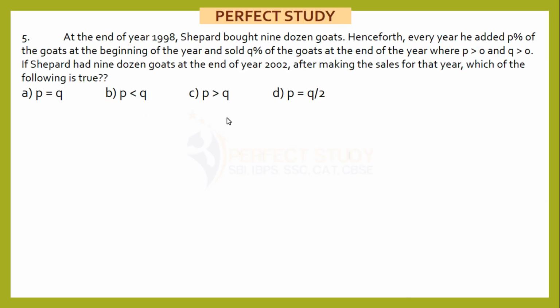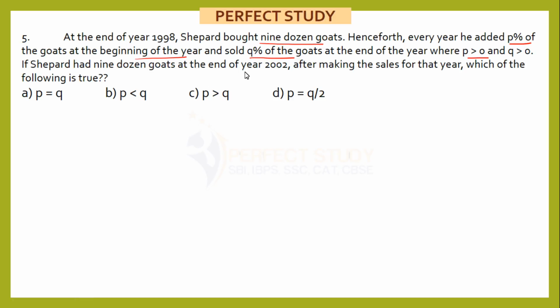Last question. At the end of year 1998, Shepherd bought 9 dozen goats. Henceforth, every year he added P% of the goats at the beginning of the year and sold Q% of the goats at the end of the year, where P is greater than 0 and Q is greater than 0, which means both are positive values.